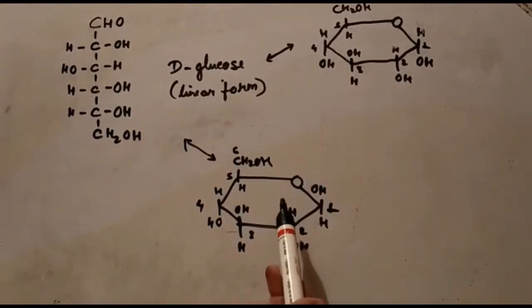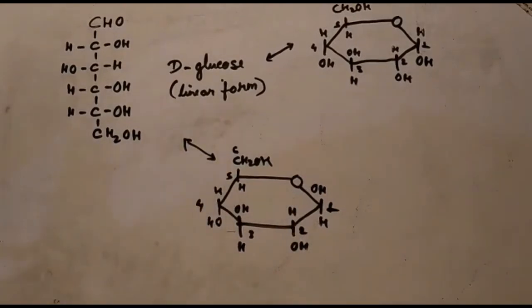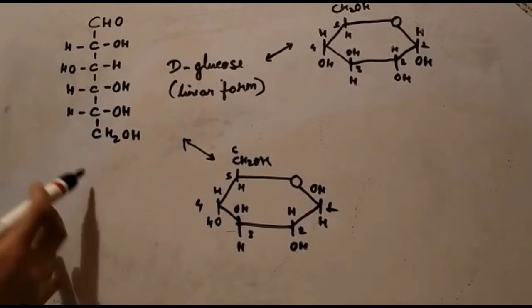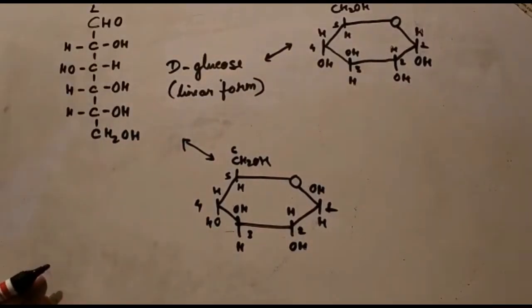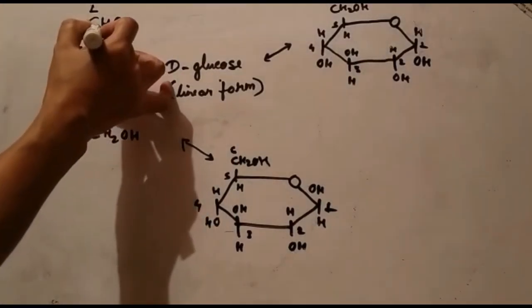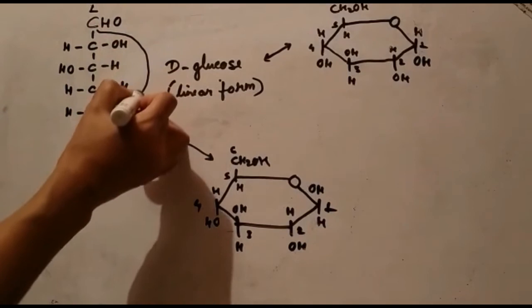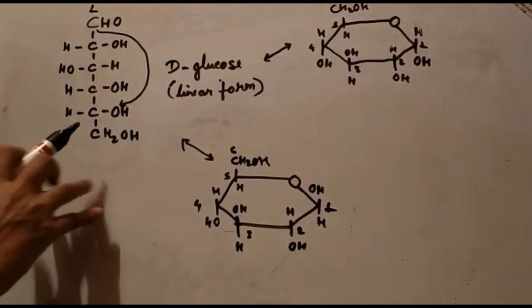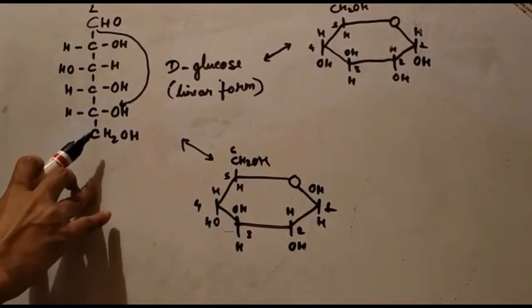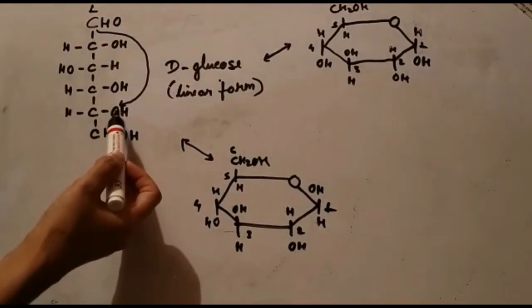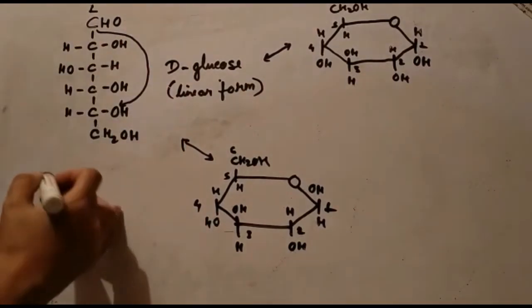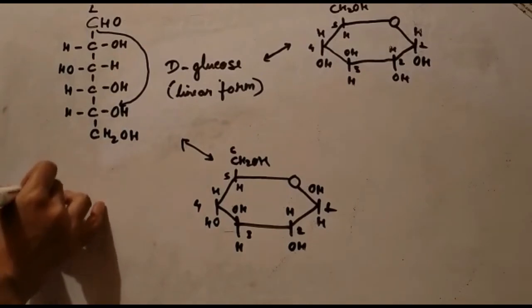Now, what happens when the aldehyde group at carbon number 1 reacts with the hydroxyl group at carbon number 5?